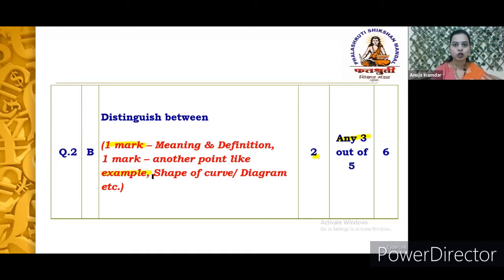Now there are a few types of questions, like if we take the example of price elasticity, types of price elasticity of demand, like relatively elastic and relatively inelastic demand. Here in this case, the first point would be your meaning and the definition. Second point, you can write down either the shape of the curve, that in case of relatively elastic demand, your demand curve is of flatter shape, and in case of relatively inelastic demand, the demand curve is of steeper shape, right? Or you can also draw the diagram as a second point. So this is how you are supposed to write the answer for a distinction question.